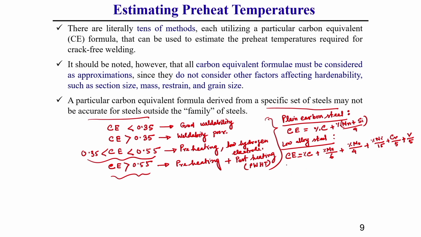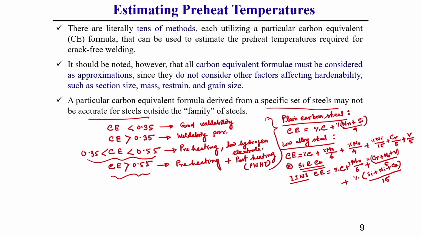If this low alloy steel also has silicon and copper, then the International Institute of Welding, IIW, proposes the carbon equivalent for such material as percentage of carbon plus manganese by 6, plus chromium plus molybdenum plus vanadium by 5, all percentages, plus silicon, nickel plus copper divided by 15.